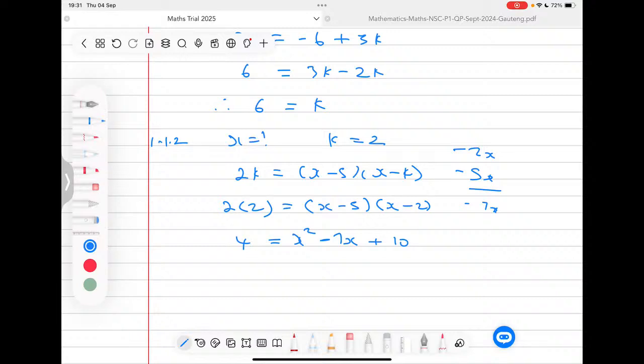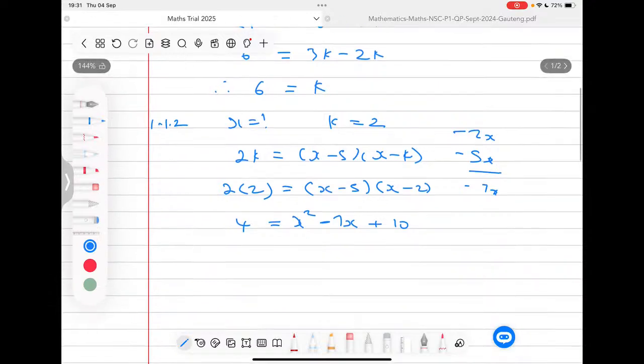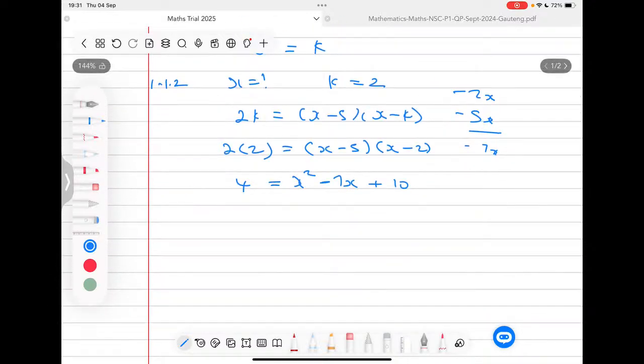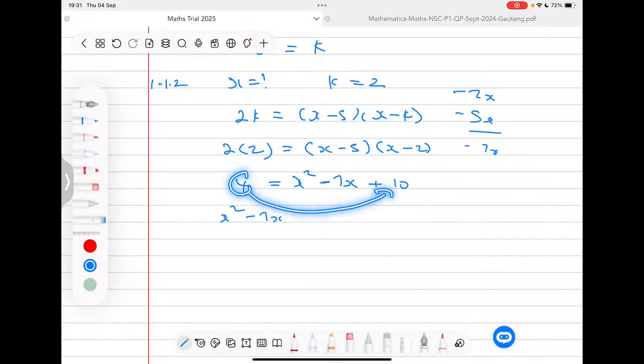Now at this stage, this question becomes really simple, because now I want to put it in the standard form. That means I'm going to take the 4 to this side, so that I'm going to have x squared minus 7x, and when I take the 4 to this side, it's going to be 10 minus 4. 10 minus 4, we all know that it's a 6. So I'm going to have 6 is equal to 0.